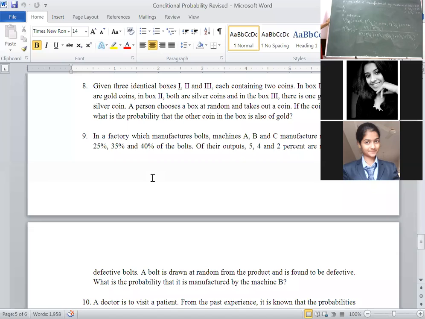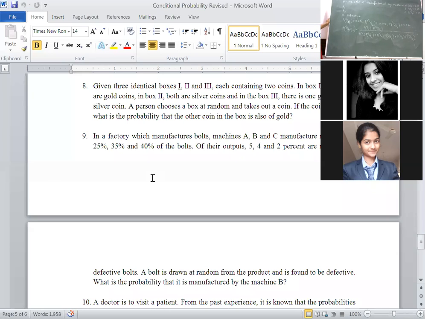Here, A, B, C manufactures 25%, 35% and 40% of total. 5%, 4%, 2% are known to be defective bolts. A bolt is drawn at random from the product and is found to be defective. What is the probability that it was manufactured by machine B? They asked. Here first you have to identify the events, because here there are 3 events,